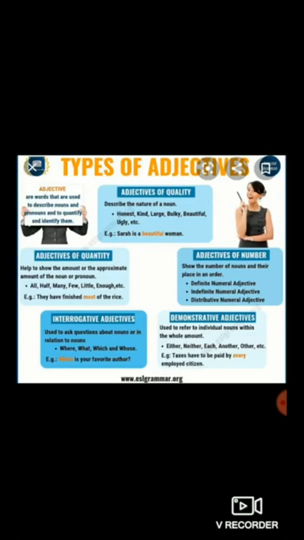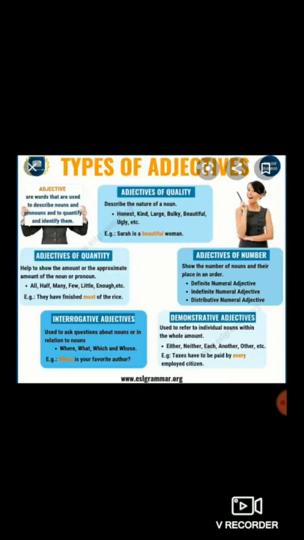How is Sarah? She is a beautiful woman. More examples are given here: honest, kind, large, bulky, beautiful, ugly, etc. These all are examples of adjectives of quality.